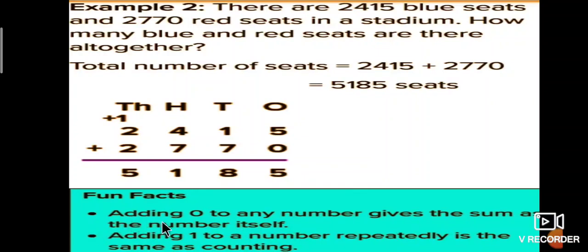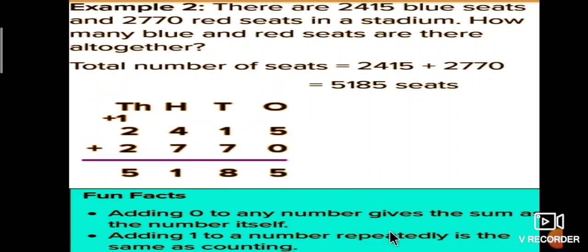Students, fun facts here. One: adding 0 to any number gives the sum as the number itself. Adding 1 to a number repeatedly is the same as counting.